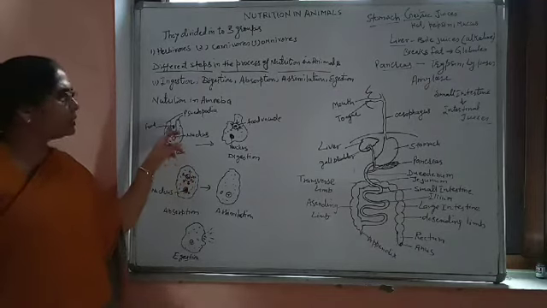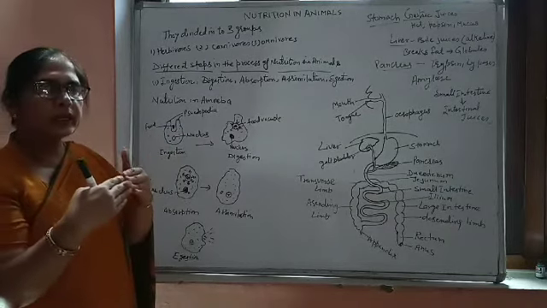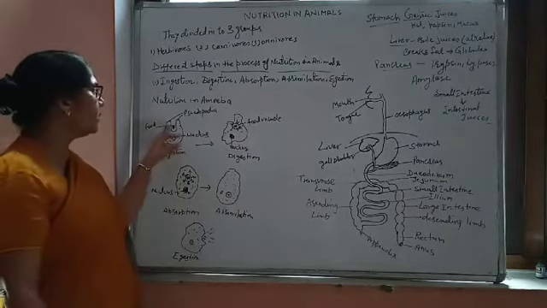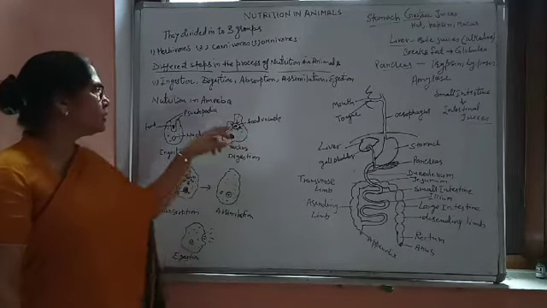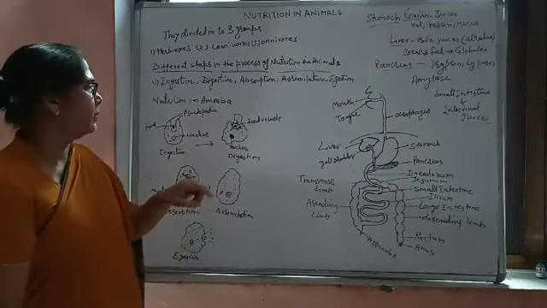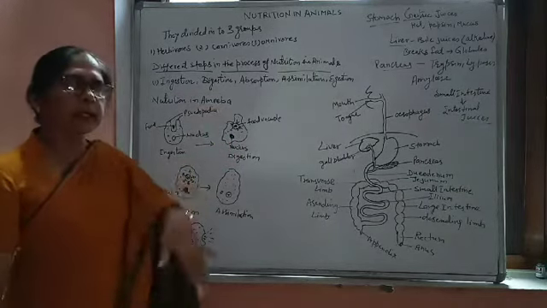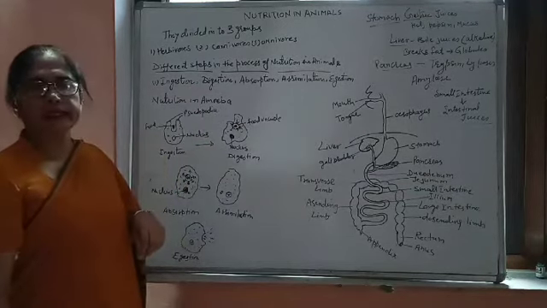Whenever it reaches the food particle, it merges these pseudopodia together and takes the food inside the body in the form of a food vacuole, because now the food particle is surrounded by a membrane and is taken inside the body. That's why the second step is digestion.